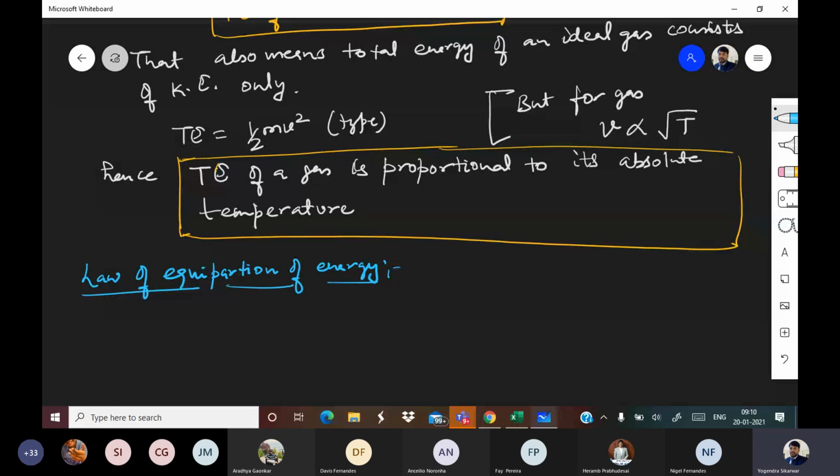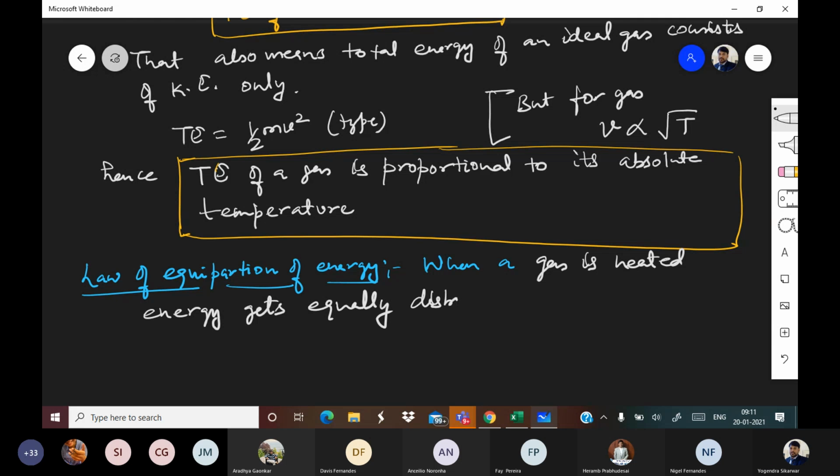What this law says is that when heat is given to a gas, or when a gas is heated, energy gets equally distributed in each degree of freedom.